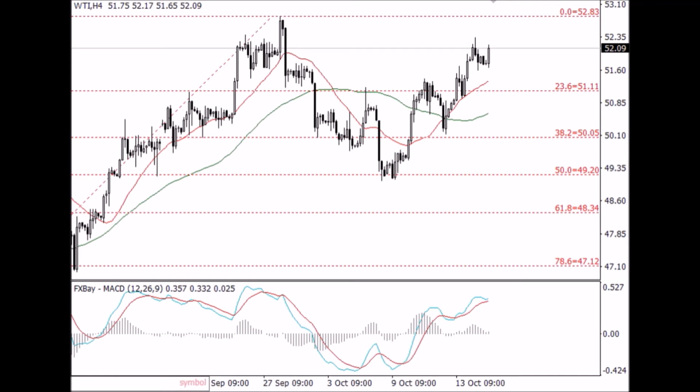However, referring to the MACD indicator, both moving lines were narrowing, signaling a retrace in the short term. Closing above $52.90, we're suggesting continuation of the uptrend, and the next resistance level we could refer to is $53.70. On the downside, a closure below $51.10 will provide a short retracement signal and could fall further towards the next support level at $50 a barrel.